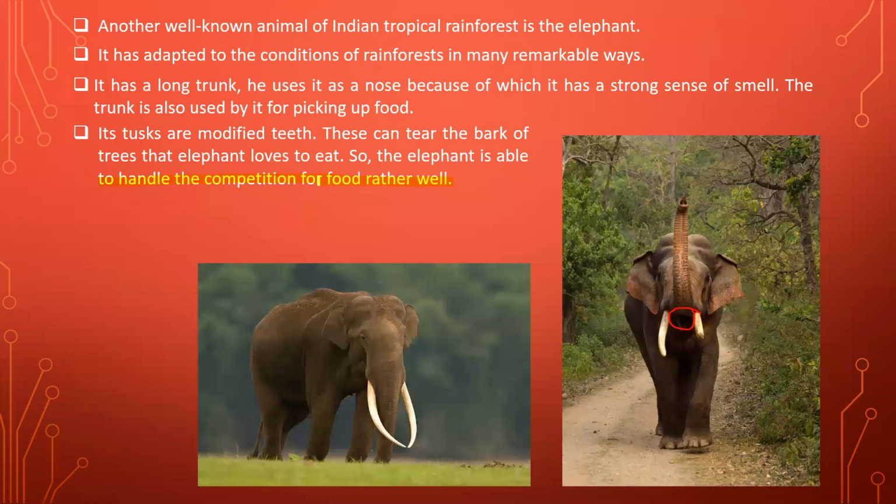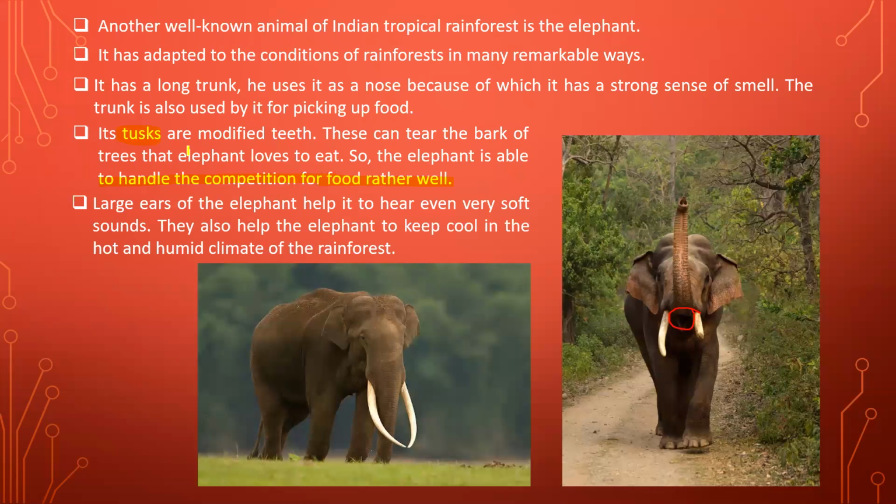The long trunk picks up food from tall trees or from the ground. And if the food is not easily gettable or the branches are very strong, the tusks can tear those branches and obtain the food. In this way the elephant is adapted.